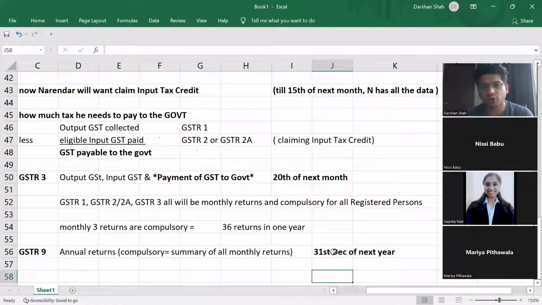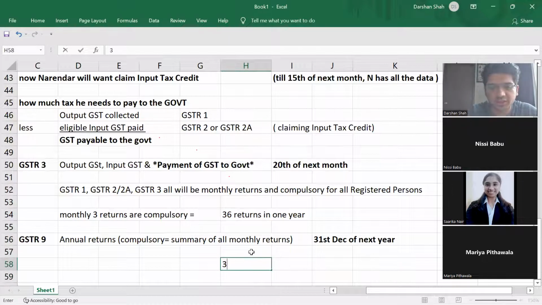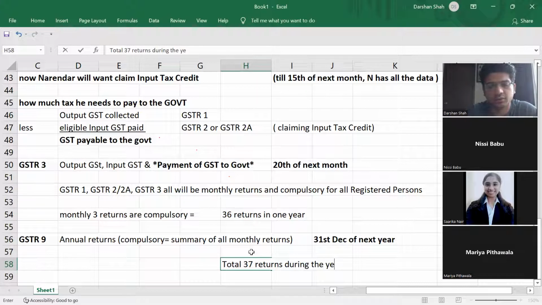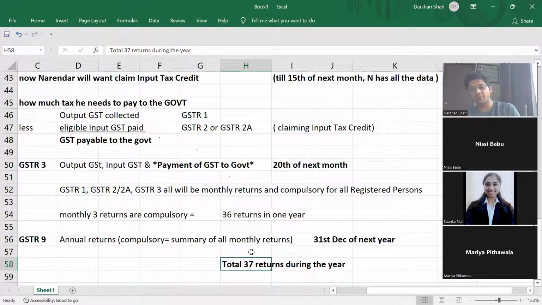So total, it makes 36 returns in 1 year plus 1 annual return, which gives a total of 37 returns during the year. If this is clear, guys, how come I am filing 37 returns during the year? Is it clear?